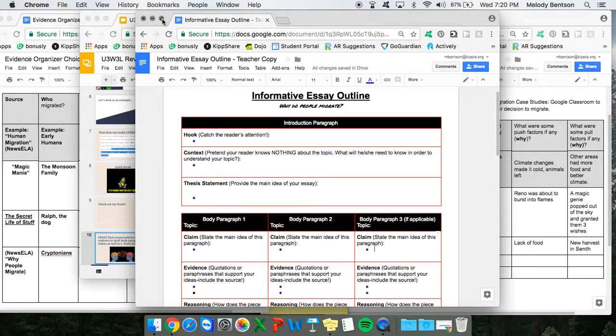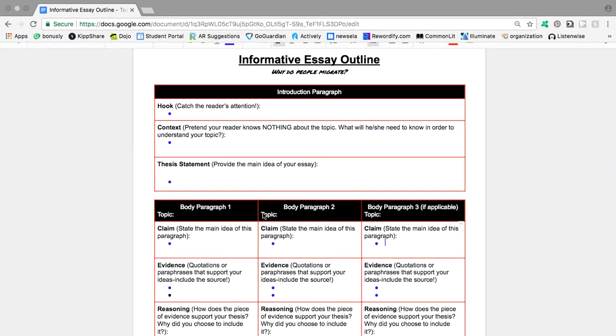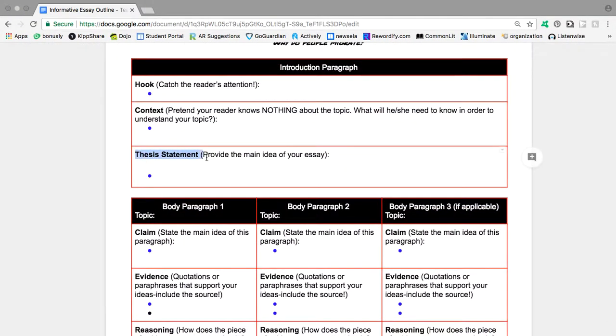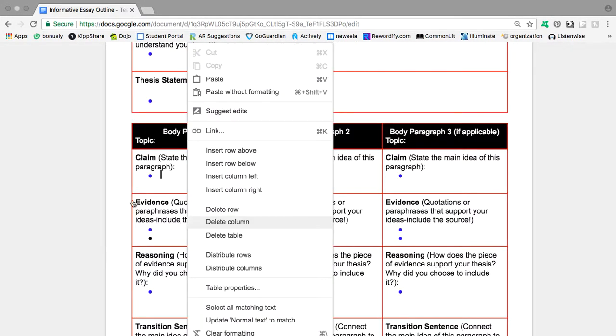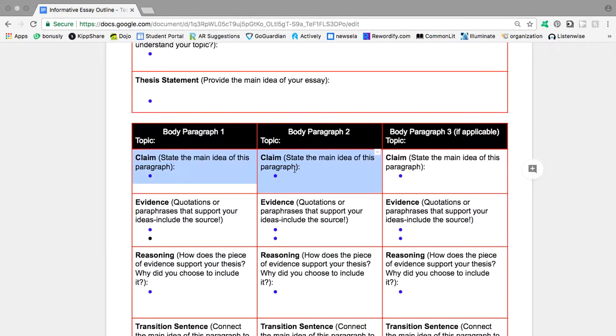In our informative essay outline, you remember that the thesis statement is in the introduction paragraph. And you'll also notice that the first thing in our body paragraphs are the claims. Claims state the main idea of that body paragraph.